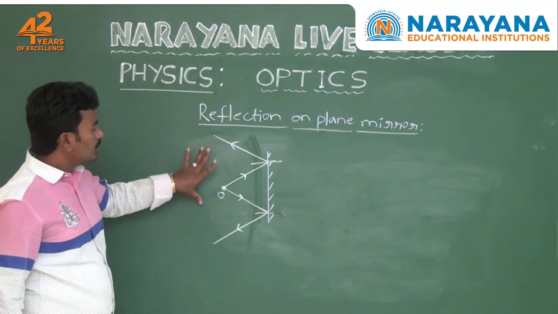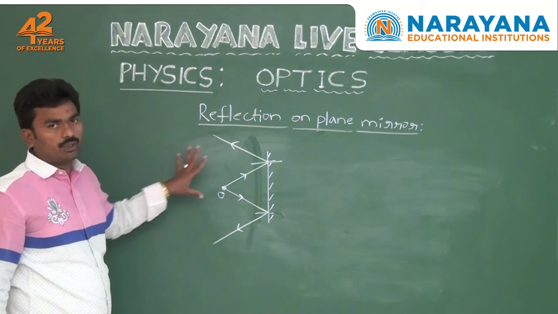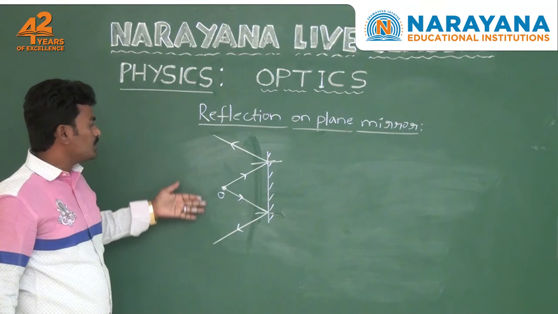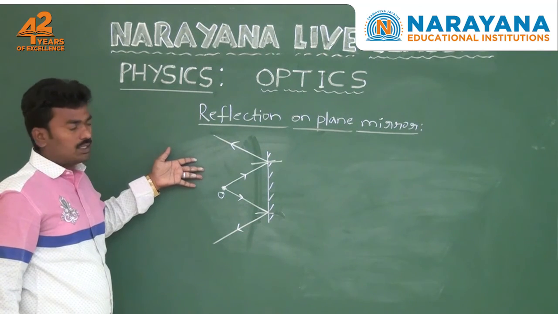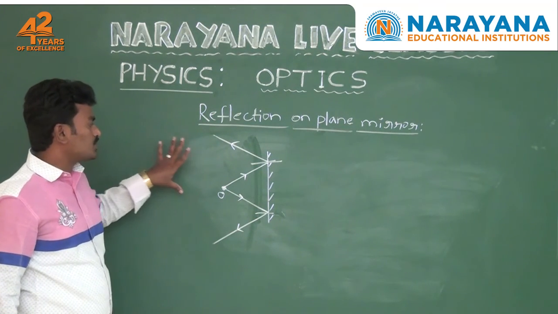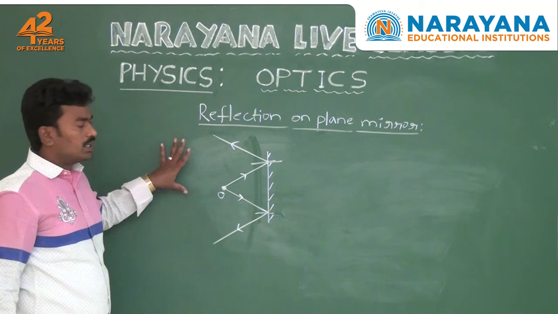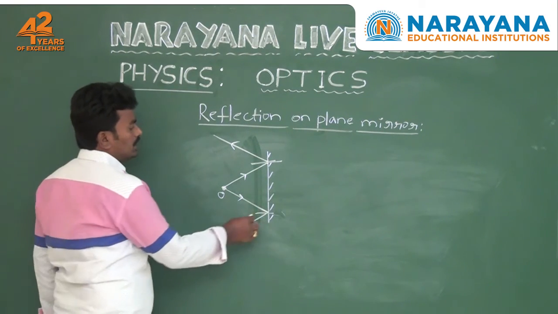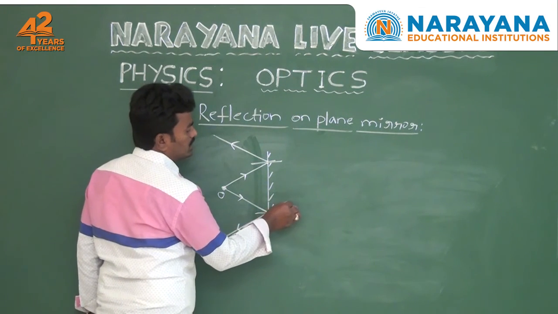Here the two reflected rays appear to be diverging from a point. That means these two rays are diverging rays, which means they actually do not meet at a point. That's why you extend these two reflected rays backwards.